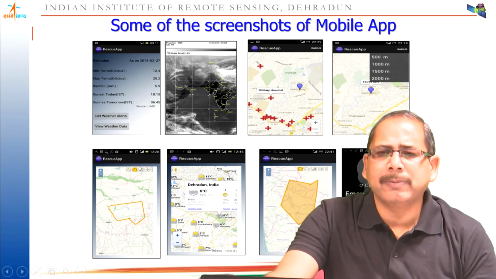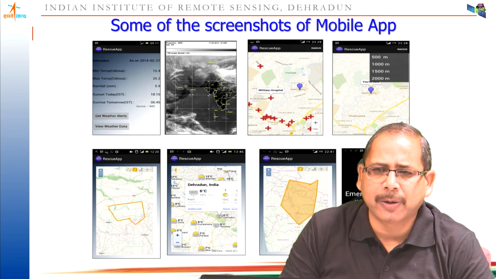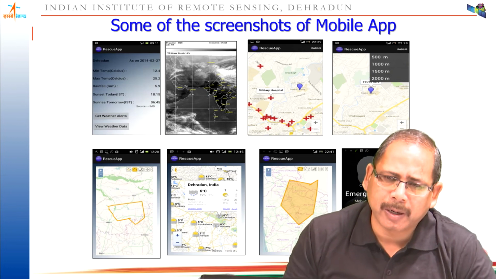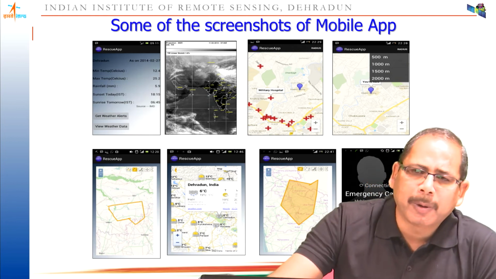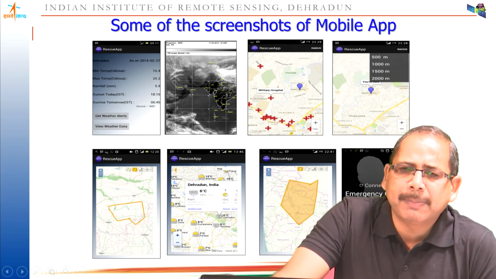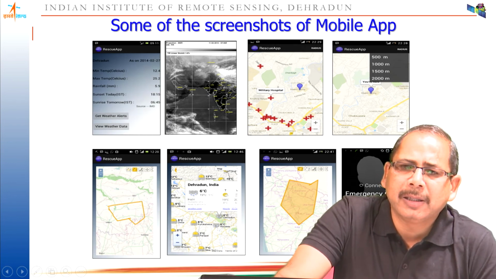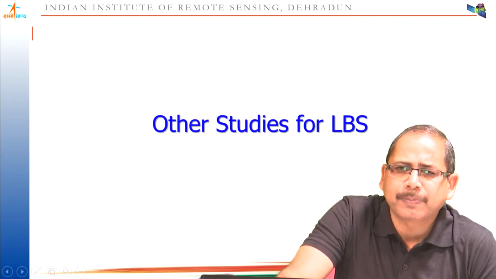And then in this kind of mobile application, you can also develop a tool for a distress call or emergency call. If the person who is taking these observations or sending this information from the ground to the control room is himself or herself in trouble, at that time they can simply press a distress button, and automatically their lat-long location will be transferred to the server, so that another team can be sent to their location easily, and the rescue operation can be done.